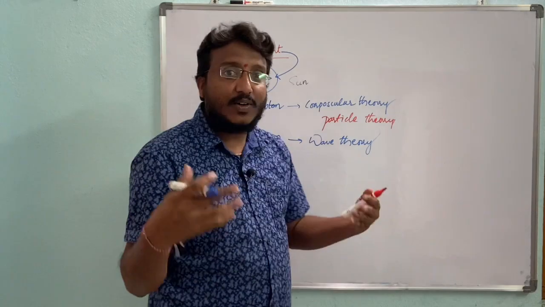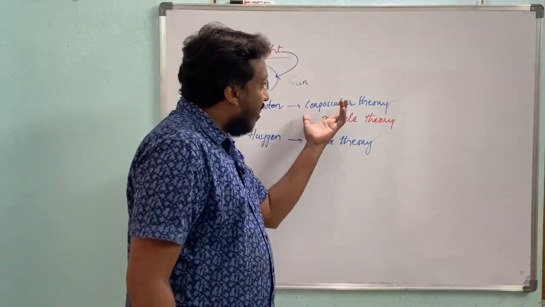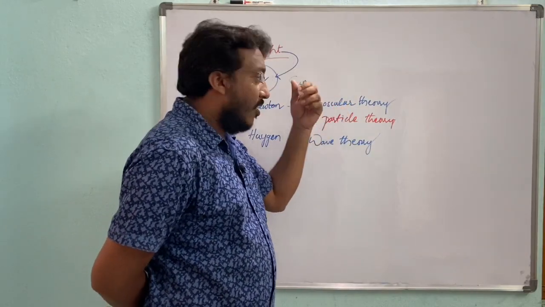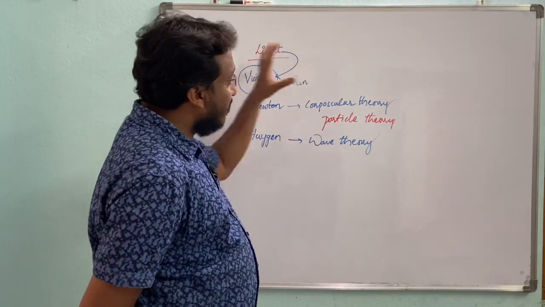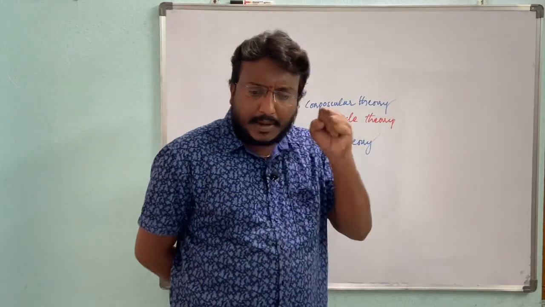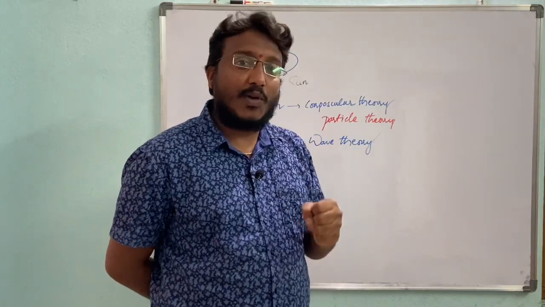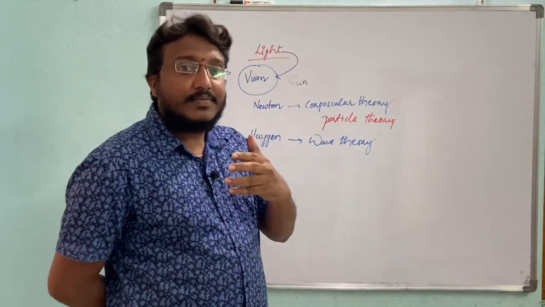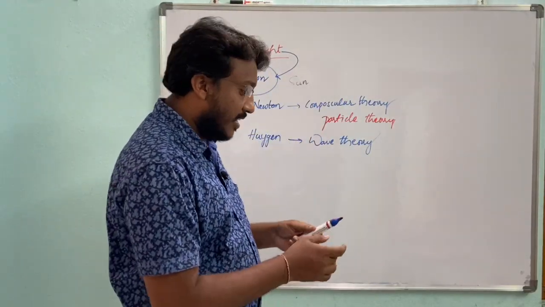Then doubt started again: whether the characteristics of light follow the corpuscular theory or the wave theory. Later we concluded that light can exhibit many properties like reflection, refraction, polarization and diffraction.